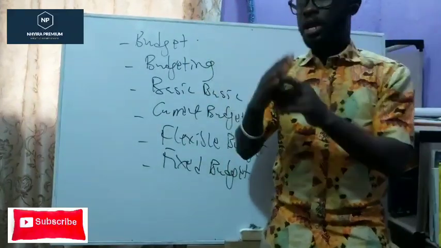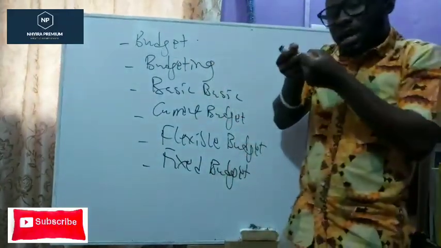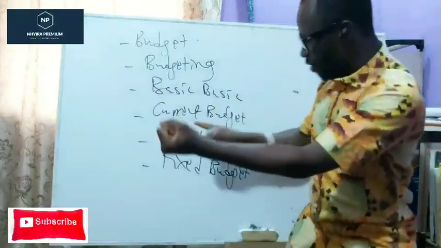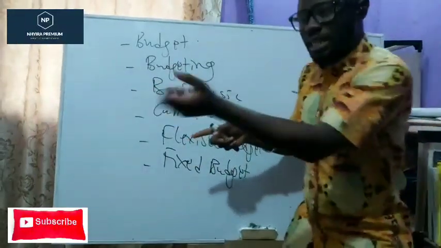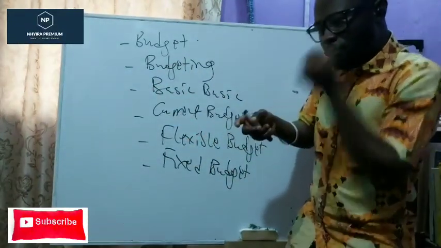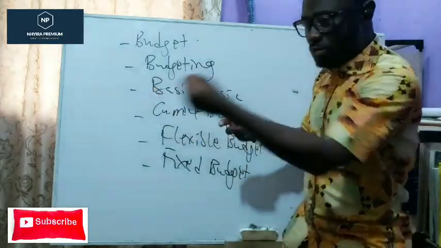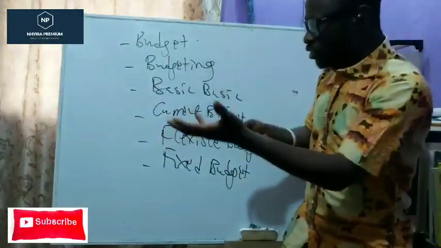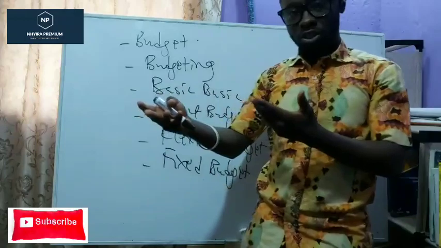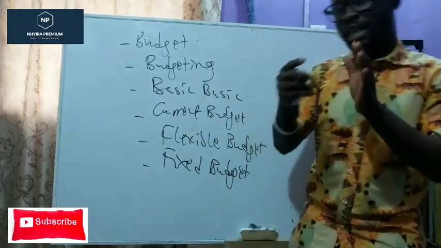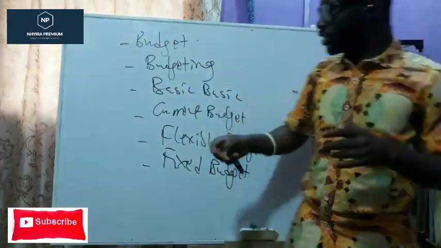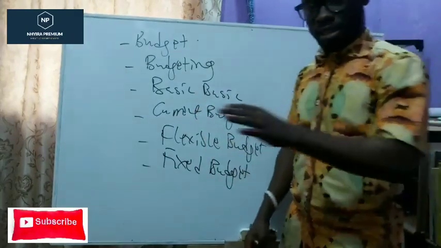It's just a frame. Now, from that basic budget, they're able to prepare what? The current year budget. So the current budget is a budget that is prepared for a short period of time, usually 1 year, taking into consideration what? The current conditions. So whilst basic budgets are not in detail, the current budget is in detail.